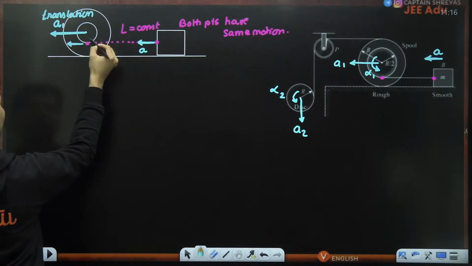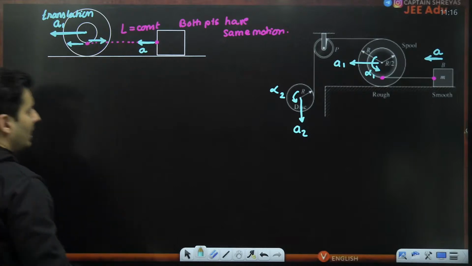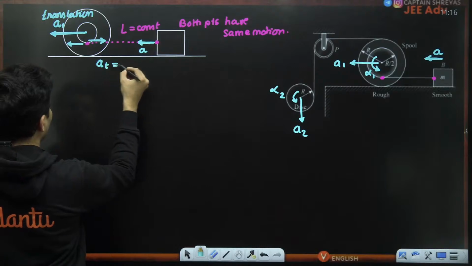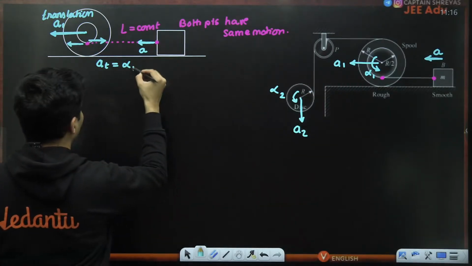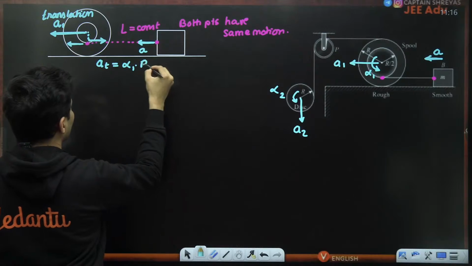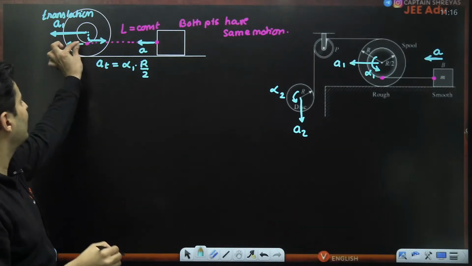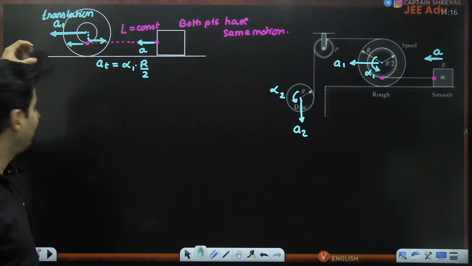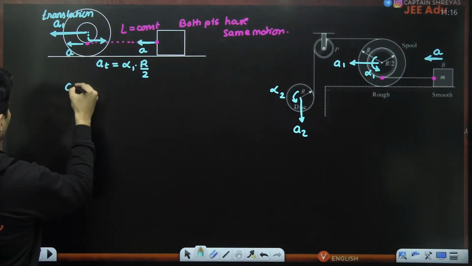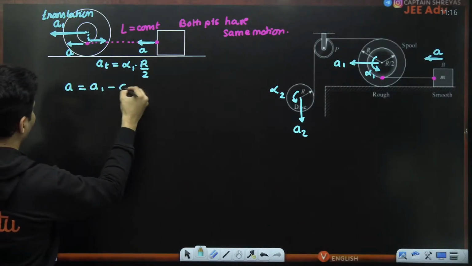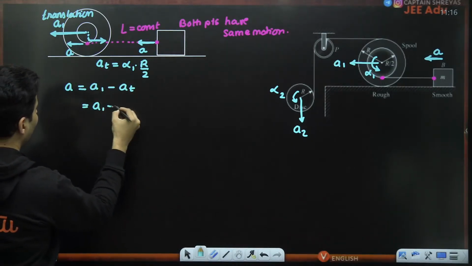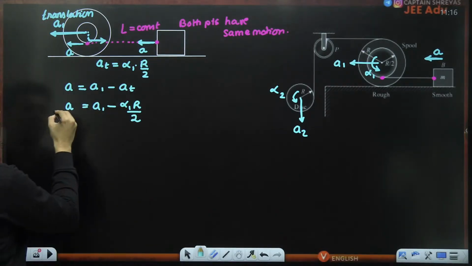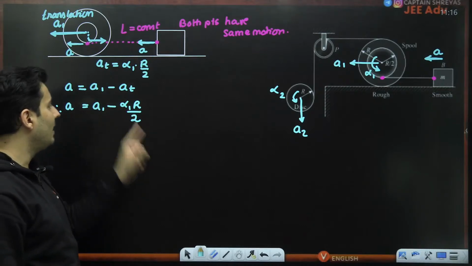But at the same time, you are being pushed behind because of the tangential acceleration. And that tangential acceleration, think about it, how much will it be? It will be alpha 1 into the radius, which in this case is r by 2. So that is the tangential acceleration, which is pushing it behind, while the linear motion is pushing it in front. So this should be your resultant motion. A should technically be A1 minus AT. Therefore, A is A1 minus alpha 1 R divided by 2.